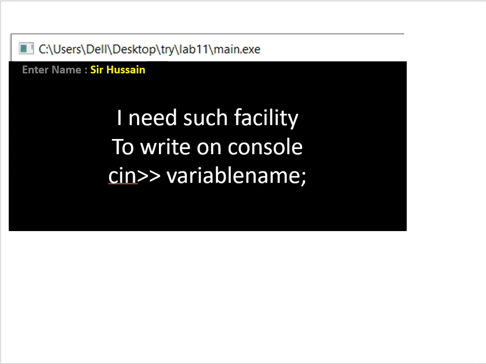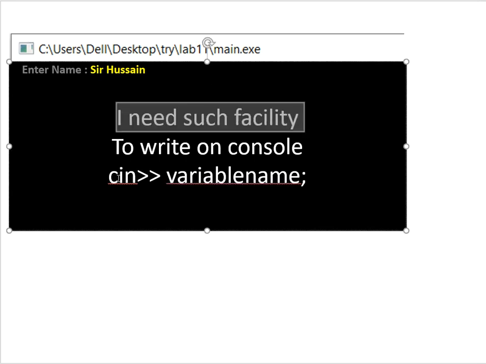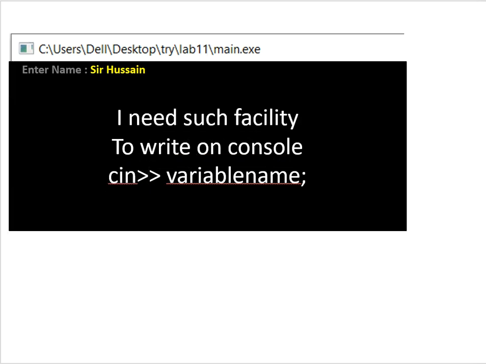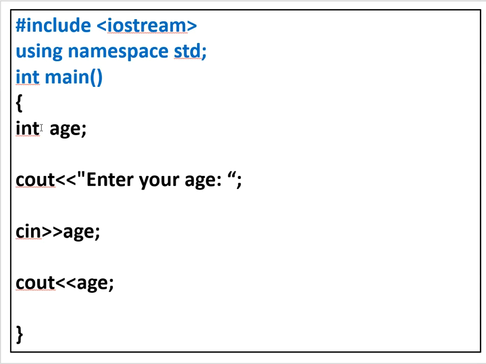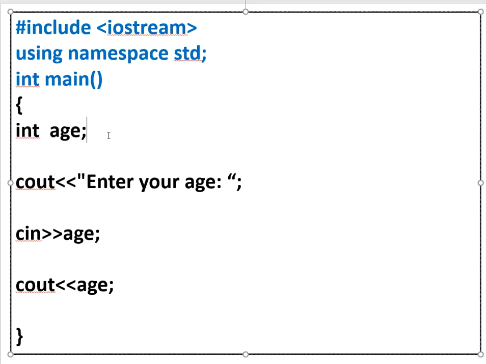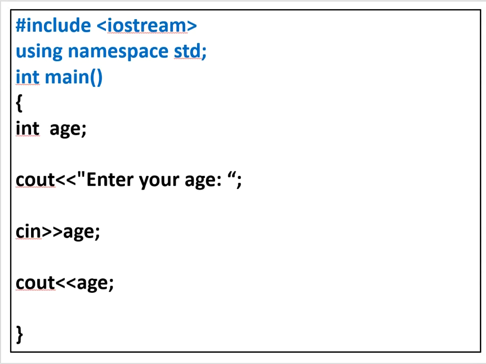We already know how to write a variable. So if you want to write on the console, the facility is given by cin. We will help you understand with a program. Here the program says integer age. You know what it means: there is a memory block whose name is age, but there is nothing in it, because we have not given a value.